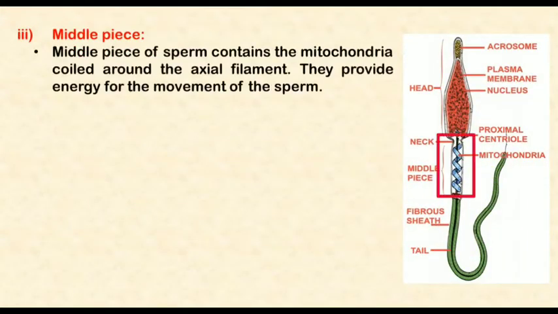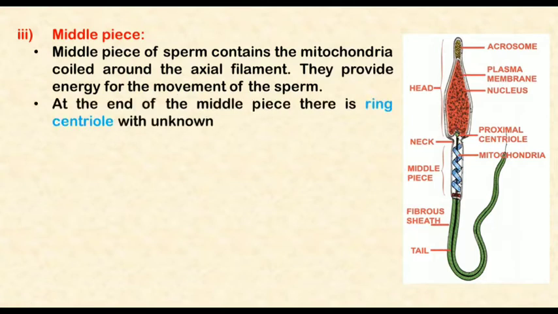The next part is the middle piece. It contains many mitochondria which provide energy for the movement of sperm. In this part you can see spiral mitochondria present around the axial filament, and their function is to produce energy so that sperms can move. At the end of the middle piece there is a ring centriole present, and its function is unknown.